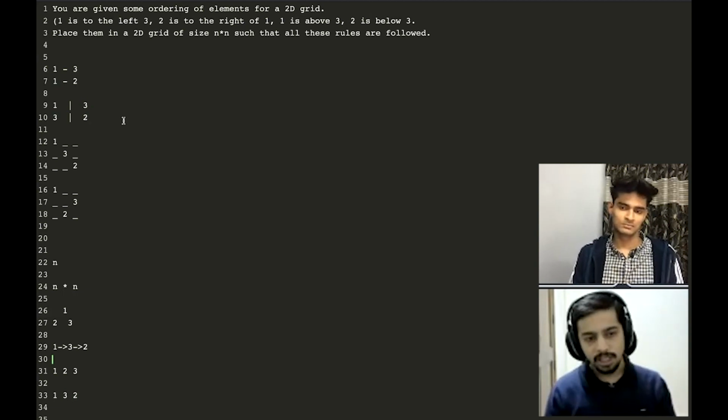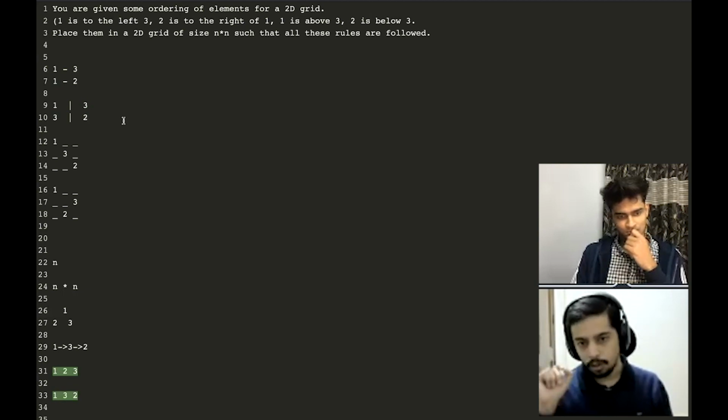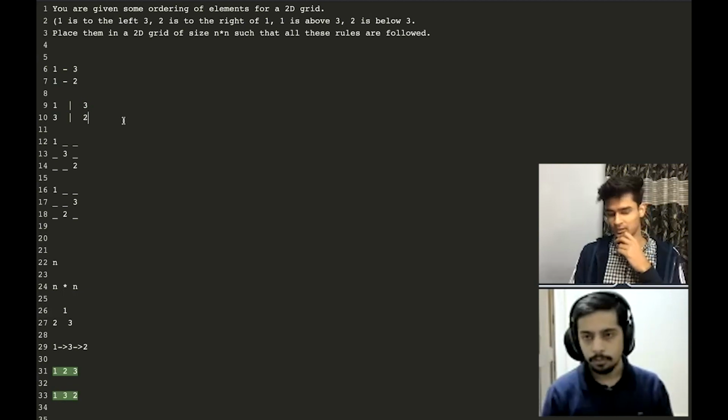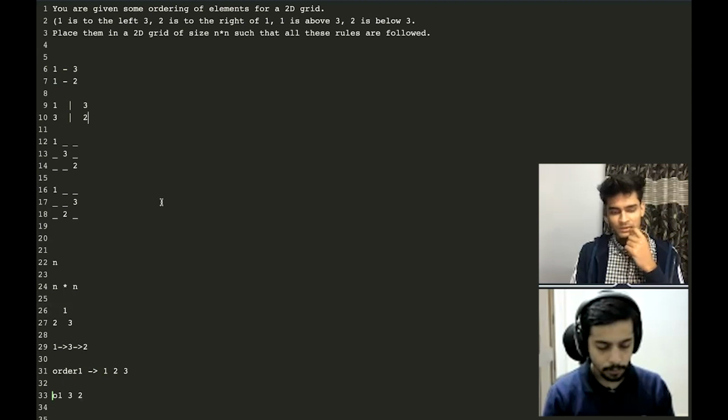And using these two things, I can decide the exact cell in which a number goes. So let me just tell you: order 1 is from left to right, and order 2 is from top to down.